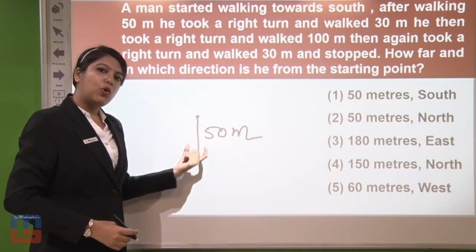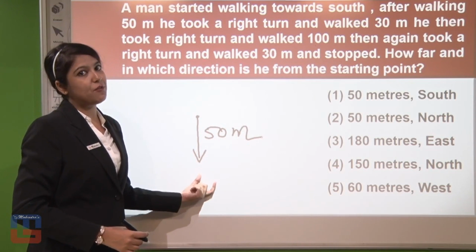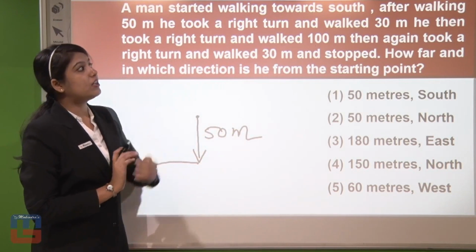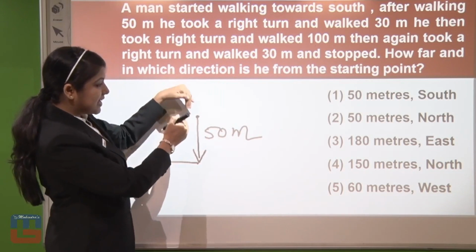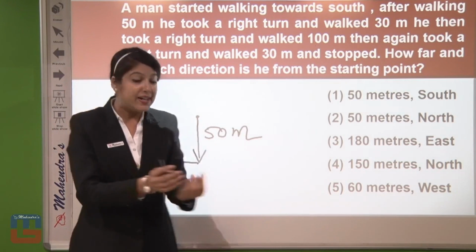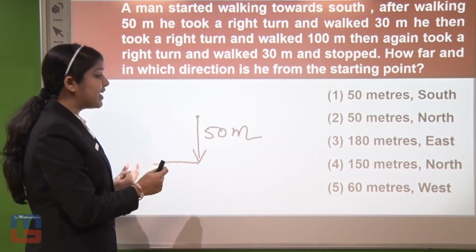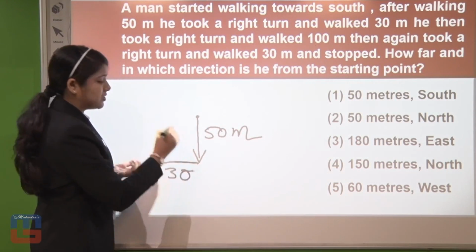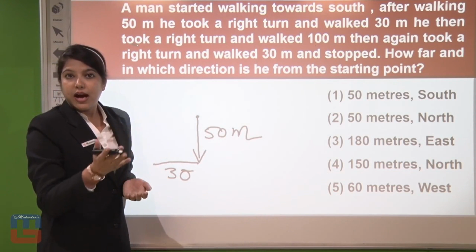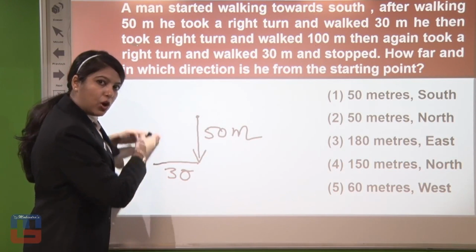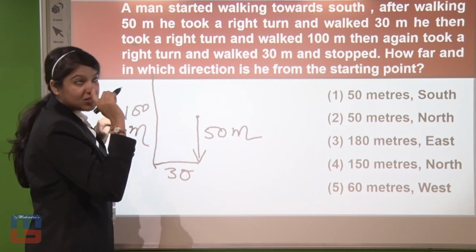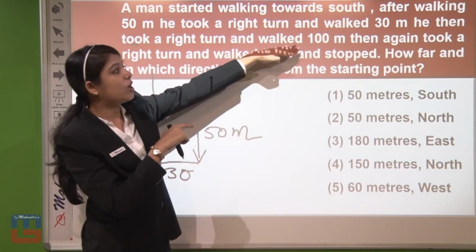Going towards south, he walked 50 meters and from here he took a right turn. It is mentioned that he then took a right turn and walked 30 meters. To decide this right turn, assume yourself going towards south; if you take a right, the right hand side will be this side. Taking the right hand side, he walked 30 meters. Then again he took a right turn, and he will go upwards, walking 100 meters.